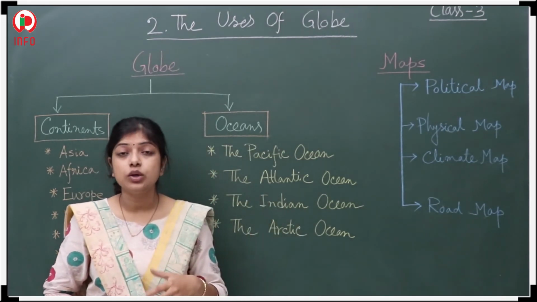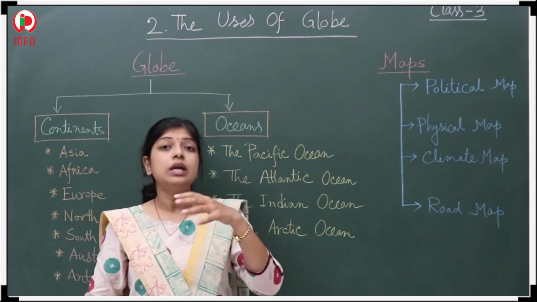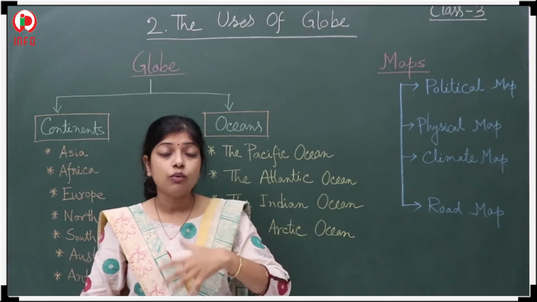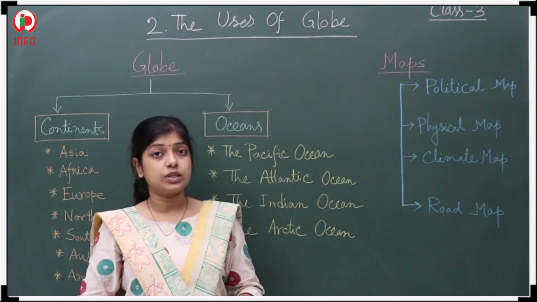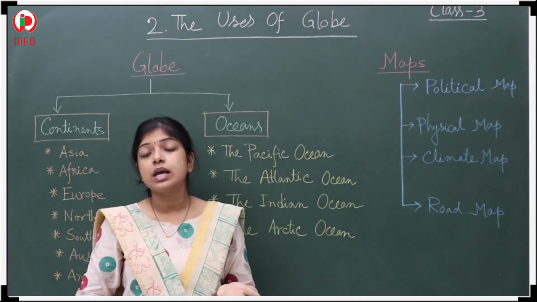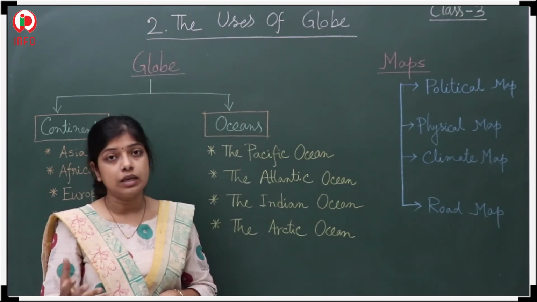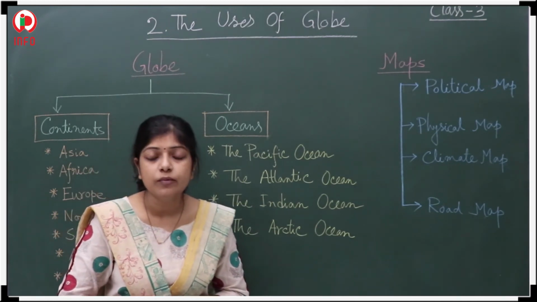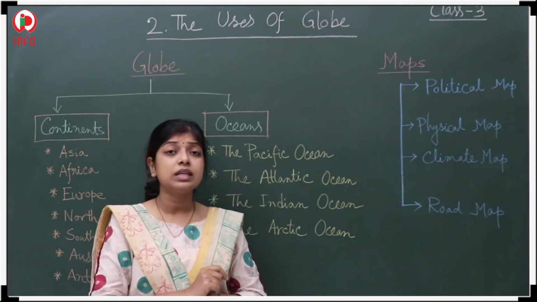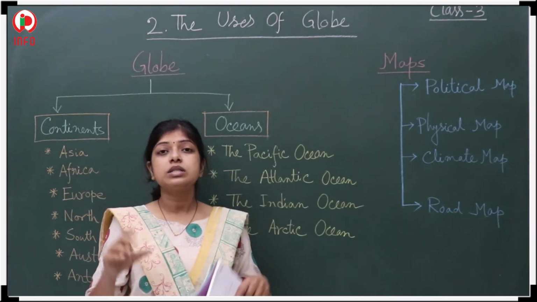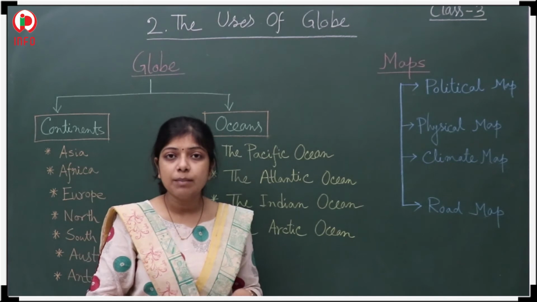The globe is used to understand in which portion of the world which continents are situated. These things you can understand. And one more thing, the globe is not easy to carry. That is a problem for us. And one more thing, you are not able to see each and everything on a globe because the space is limited. That is the main reason.